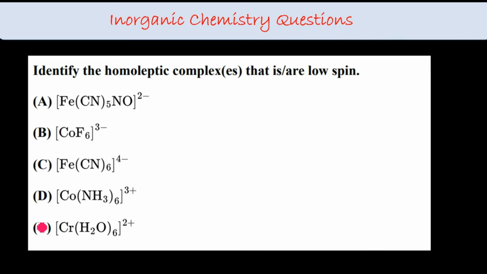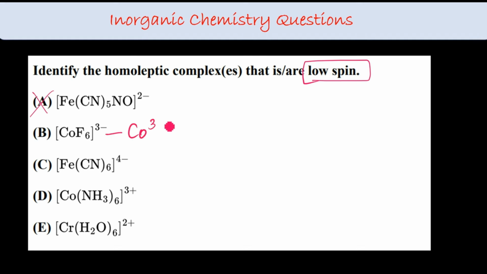Identify the homoleptic complexes that are low spin. More than one can be correct. The options are different. They are asking for homoleptic complex. Homoleptic means same ligands. So option A is definitely wrong. What about B? B is having fluorine as a ligand, works. C is also having the same ligands. So definitely not A. Then low spin complex. Low spin means the number of unpaired electrons is less.